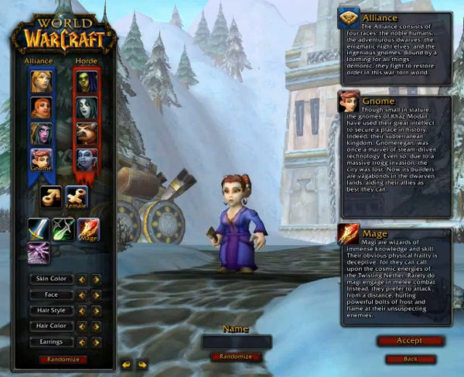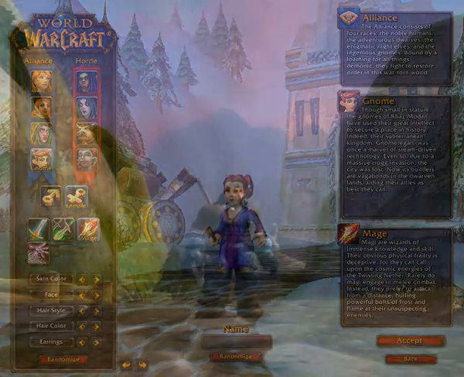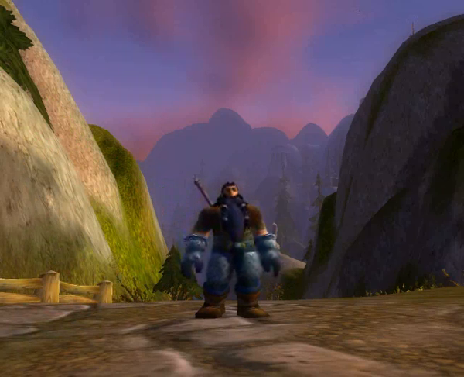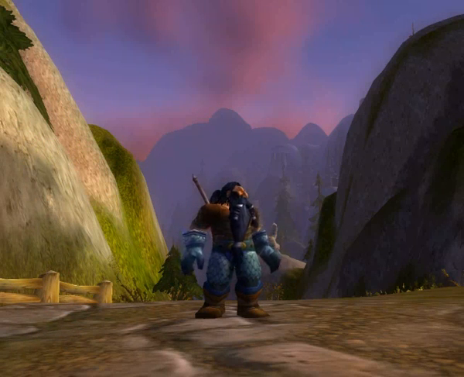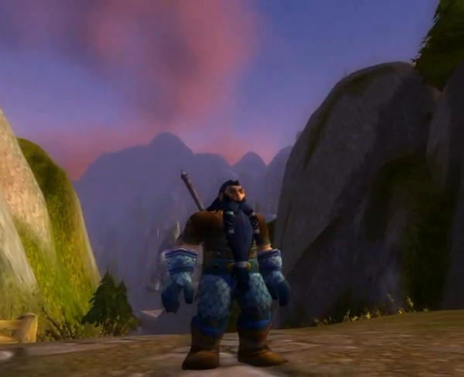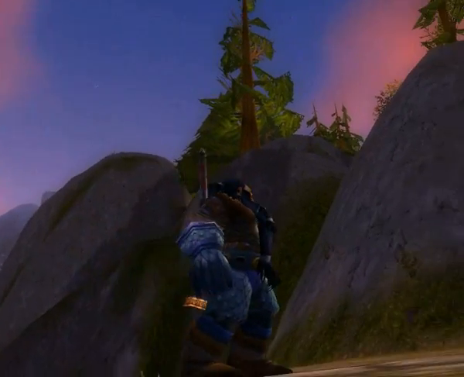Now we're going to enter the world of Azeroth with, in true Blue Peter style, a character that I've made earlier. Welcome to the world of Azeroth. The area you see right now is just on the outskirts of a town called Thalsimar, this region being just east to the region of where the capital city of Ironforge is.